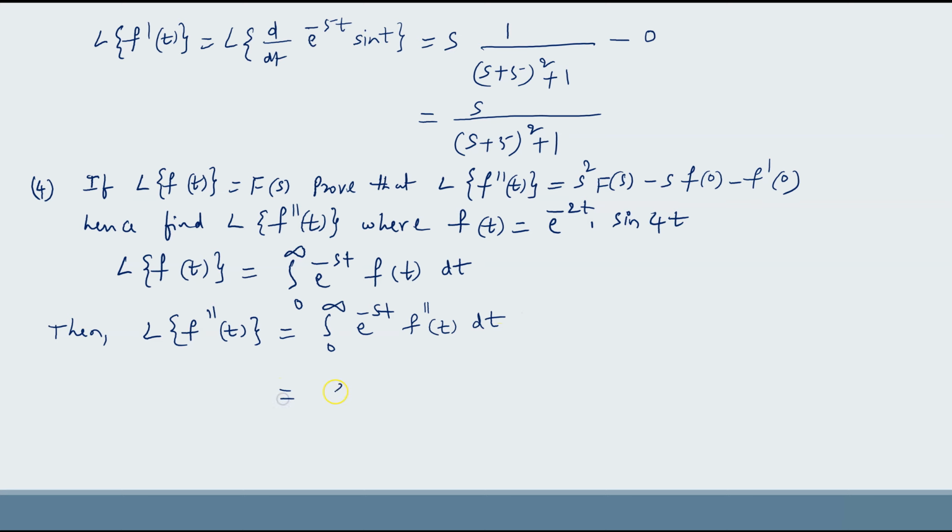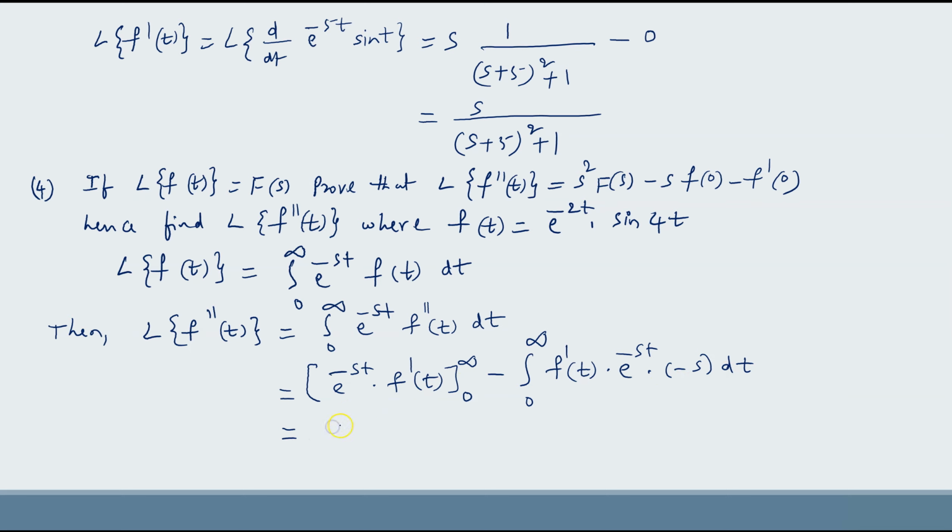If you apply the UV rule again, you get e power minus st into f dash of t under the limits 0 to infinity, minus integral 0 to infinity f dash of t into e power minus st into minus s dt. According to the UV rule, u into the integration of v, the integration of f double dash of t is f dash of t under the limit 0 to infinity, minus integral 0 to infinity of the integral of v, that is f dash of t, into the derivative of u, the derivative of e power minus st, that is e power minus st into minus s dt.